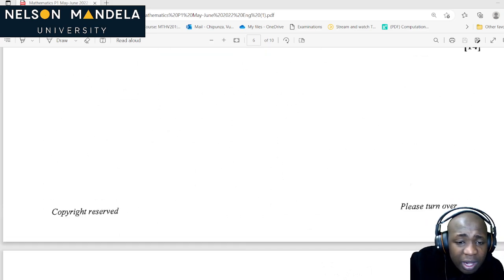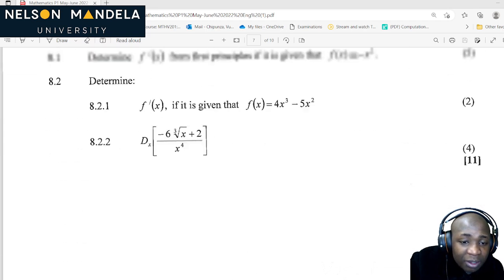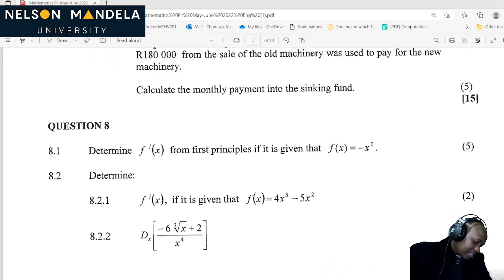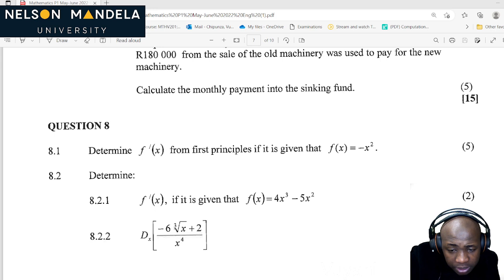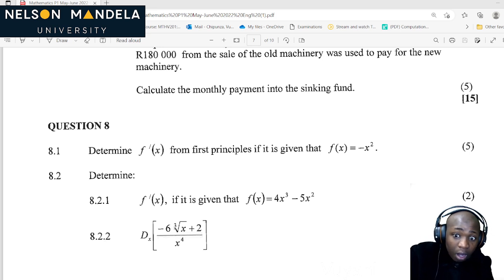Now let's proceed. So we can see that these functions, I've already covered two questions. This is a parabola. We can do it next time. Let's do the last question, which is calculus. Question 8. Determine f prime of x from the first principles. Oh, first principles. We are using the long method.